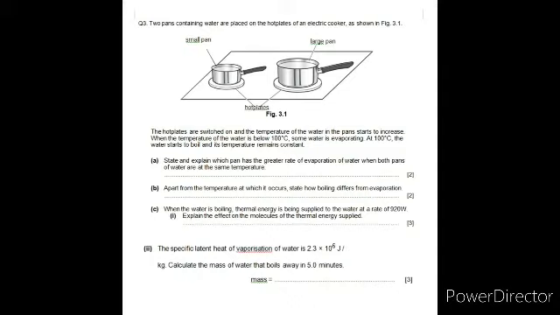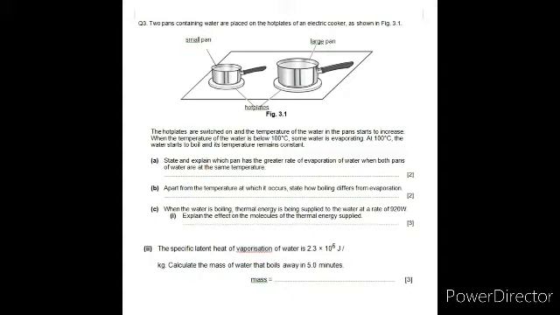Okay, A part. State and explain which pan has the greater rate of evaporation of water when both pans of water are at the same temperature. Obviously, evaporation increases with increase in the surface area. Fine. So the pan which is larger and has the greater area is having the greater rate of evaporation.